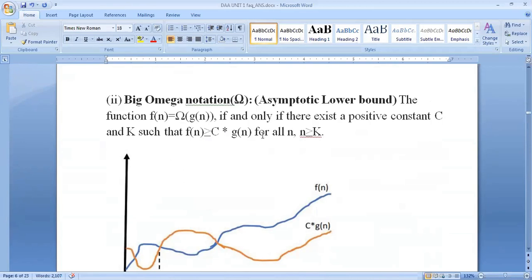The function f of n is equal to omega of g of n if and only if there exist positive constants c and k such that f of n is greater than or equal to c multiplied by g of n. That is a lower bound for all n values.